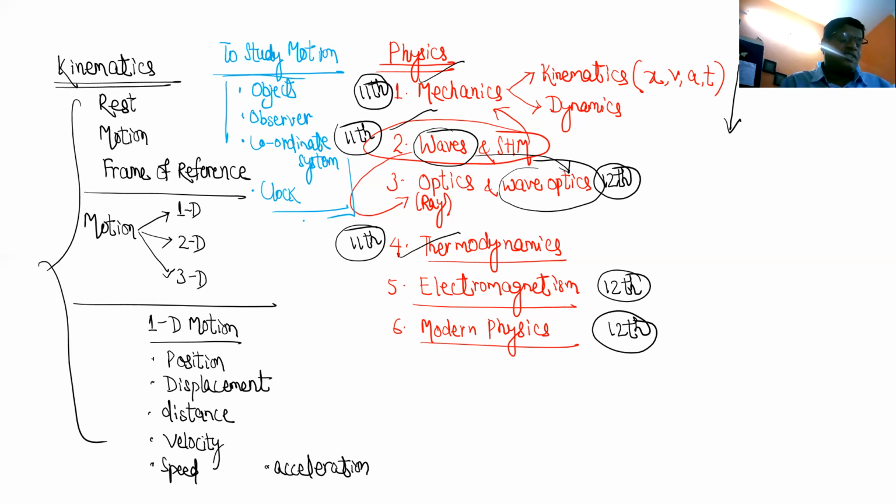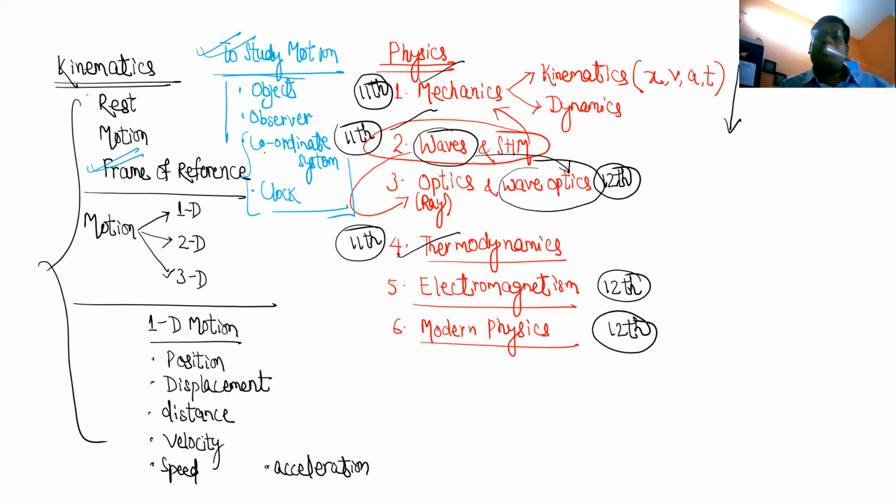Okay, anyway, let's say we have fulfilled all these requirements. Now we want to study motion. So now let's understand the terms. What is the meaning of rest? What is the meaning of frame of reference? Frame of reference means it is like a coordinate system and clock taken together. That is called frame of reference. It means from which place I am observing, from where the observer is observing.